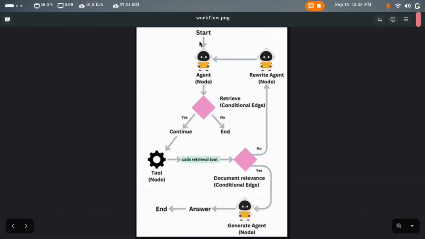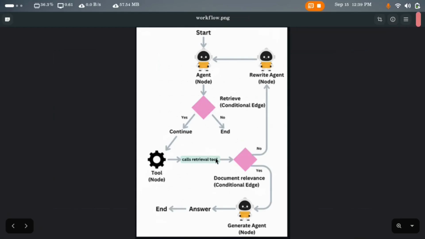This is the workflow of the Agentic RAG project pipeline, and we start with this agent node, which is the main decision maker of this pipeline. This is a Google Gemini 2.5 Flash LLM. When the user asks a query related to the article which he provided, this agent node, on this conditional edge, checks whether there is a requirement to retrieve context from the vector database or not. If the answer is no, then the pipeline ends here, and if the answer is yes, then this agent node calls this tool node, in which the tool node retrieves context based on the user query from the vector database.